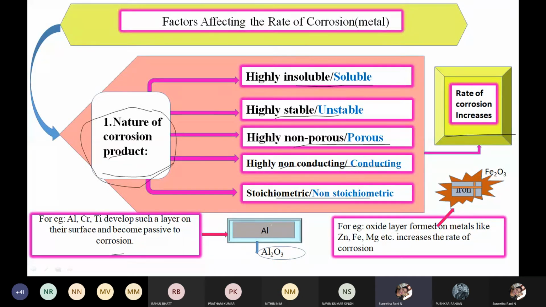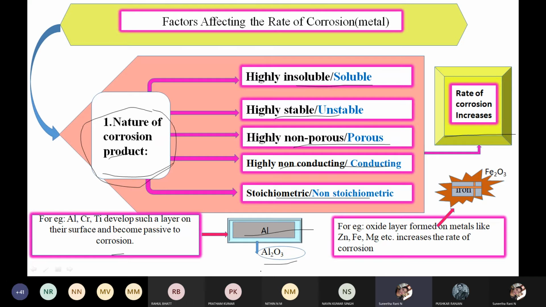For example, see why I have taken this example here. This is aluminium, right? We know aluminium liberates ions readily, so aluminium is a very good anodic surface. It readily liberates the ions, so it is a very active metal, actively involved in the liberation of ions. If you want to make this aluminium stop producing ions, then we have to convert it into another form, which is nothing but aluminium oxide.